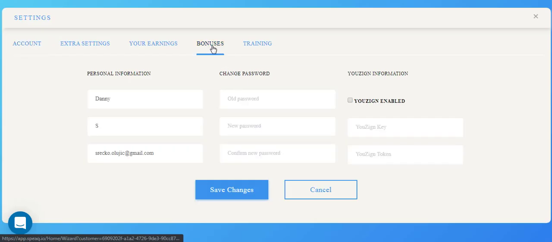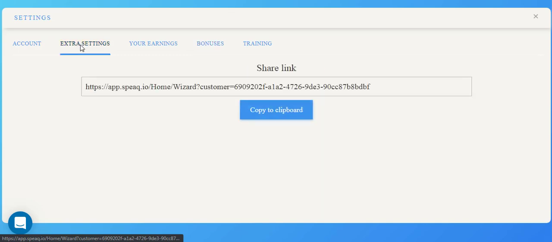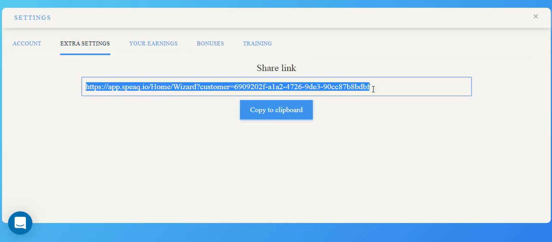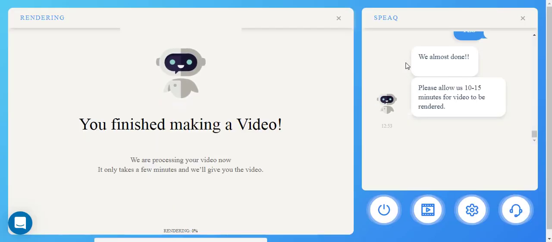Also, if you go to settings, this is where you can find your bonuses, and under extra settings you can copy this link and share it with your clients. The difference when your clients are creating their own video from this chatbot is that a little pop-up window will appear here, and they will have to enter their email address, credit card info, and pay for the video before downloading it.